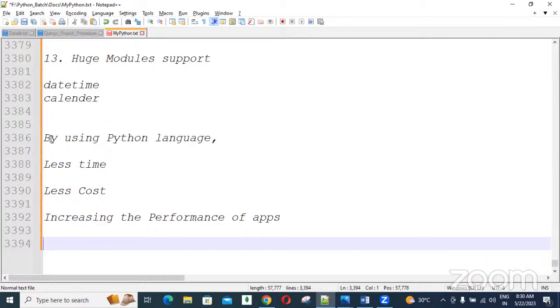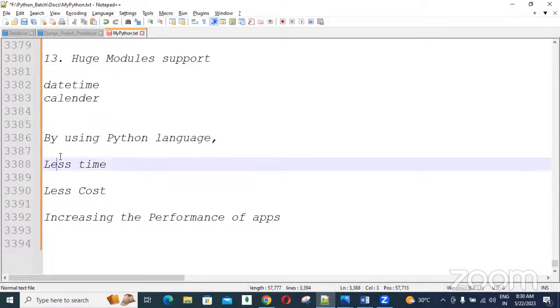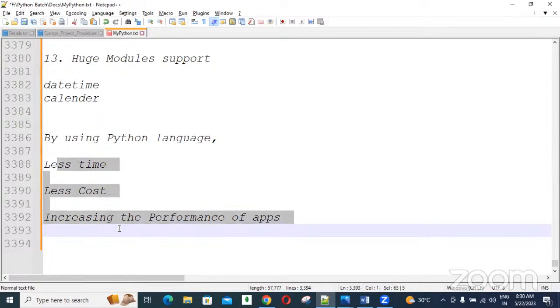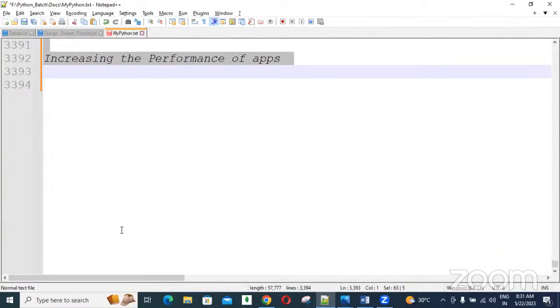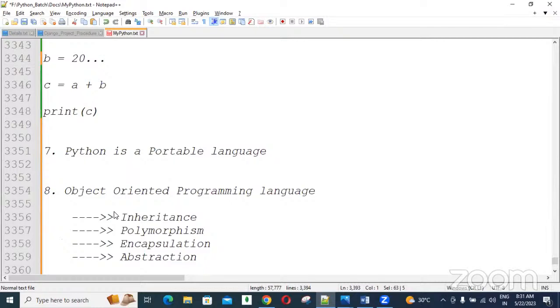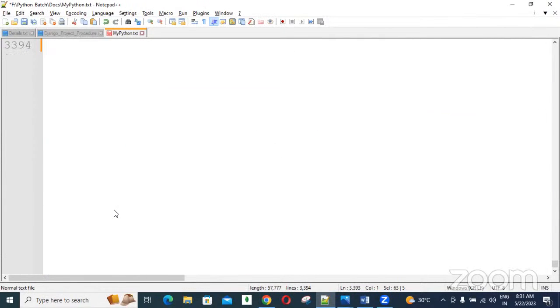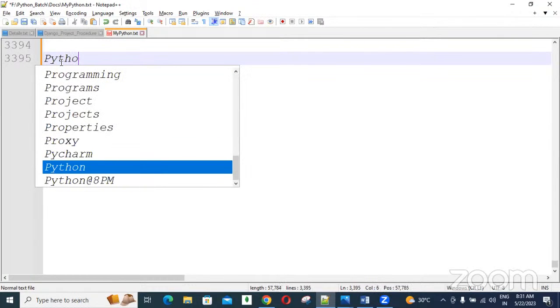So these features are achieved by using the Python language. That's why Python is in more demand. Along with these points, it reduces a lot of burden on developers while developing Python code. So that's why Python is in demand nowadays. Is it clear? All the points are theoretical points only.